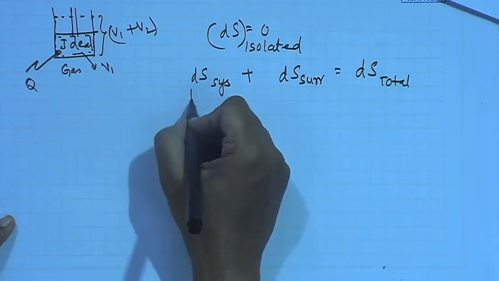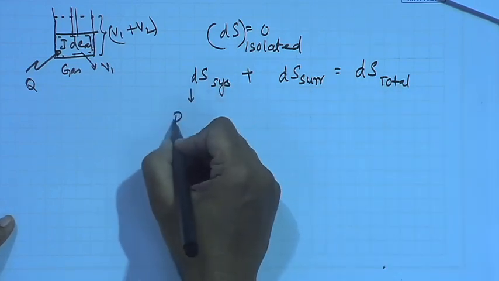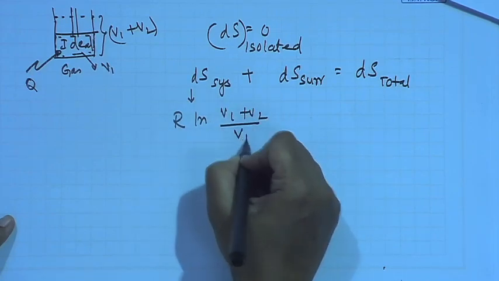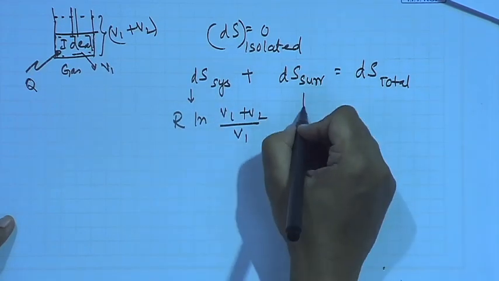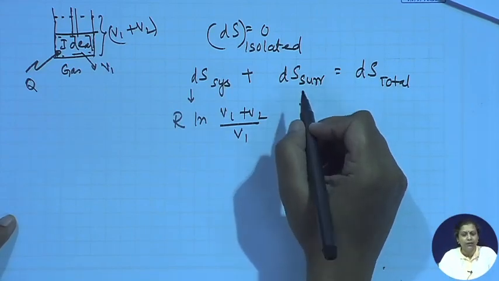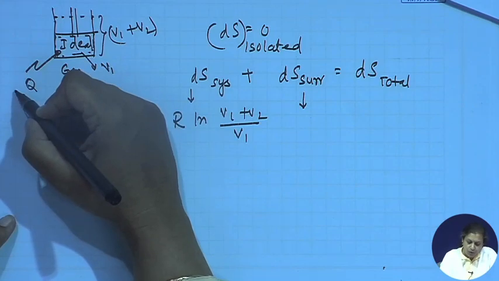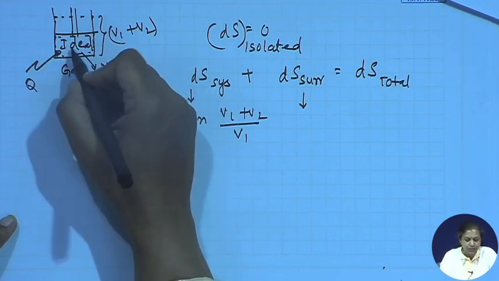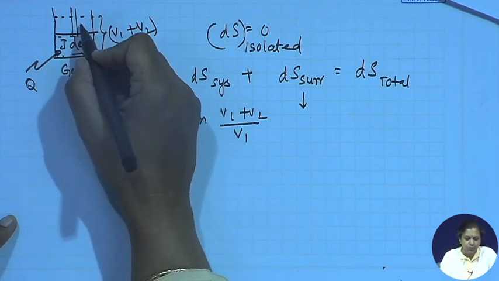Now, we know what is ds of this system. We have already calculated, this is R ln((V1 plus V2) by V1). Let us see what is ds of the surroundings. Why is the entropy changing in the surroundings? Because heat is flowing from the surroundings into the system. What is the amount of heat which is flowing? This amount of heat is leading to this particular amount of change.